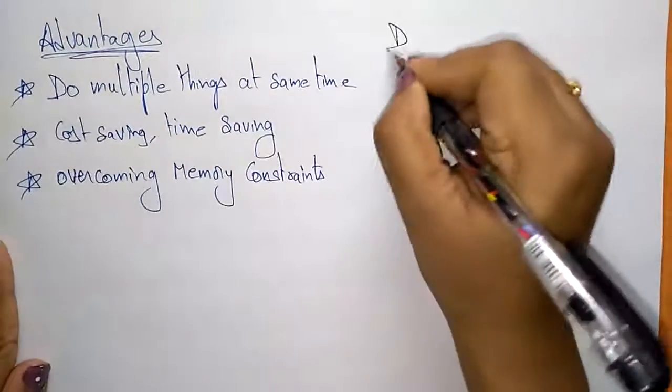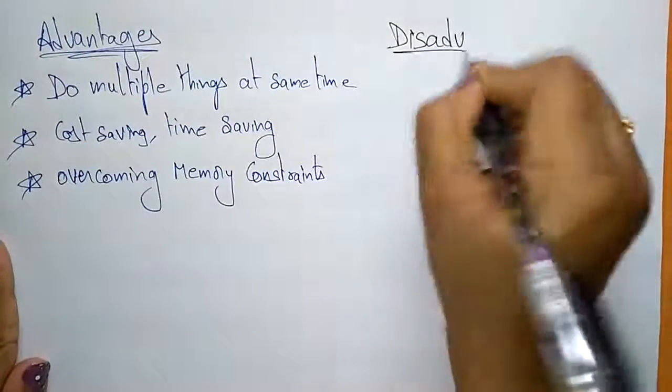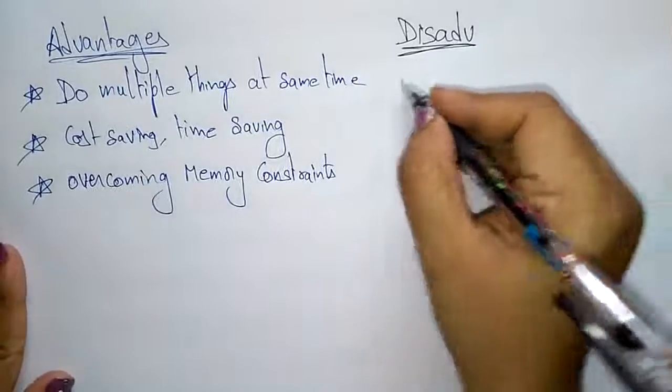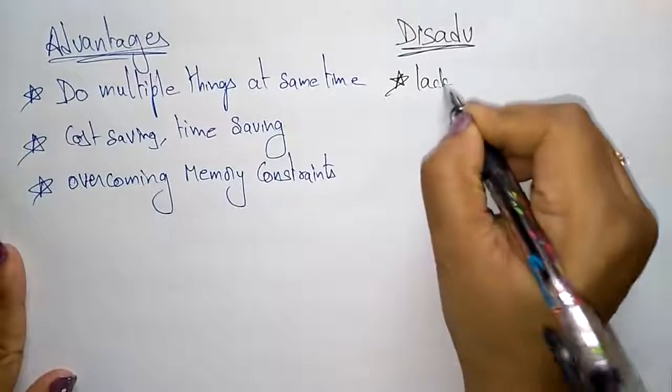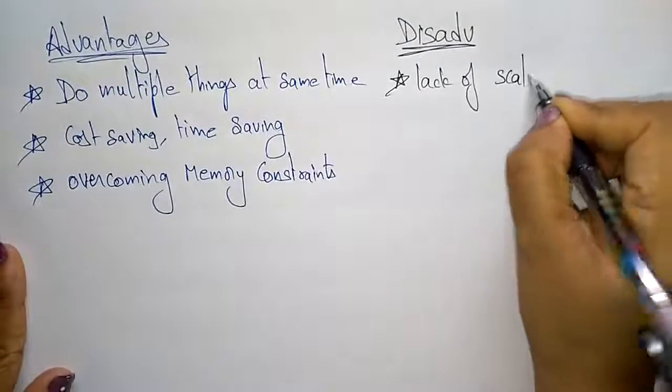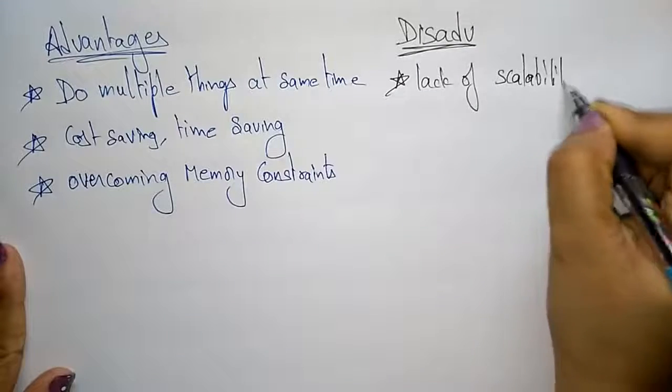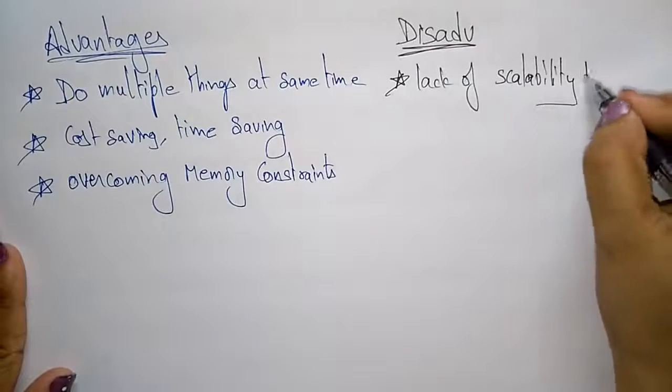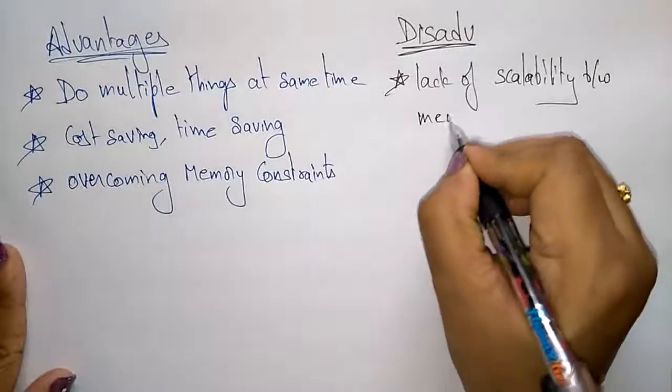Now what are the disadvantages? The disadvantages are a lack of scalability between memory and CPU.